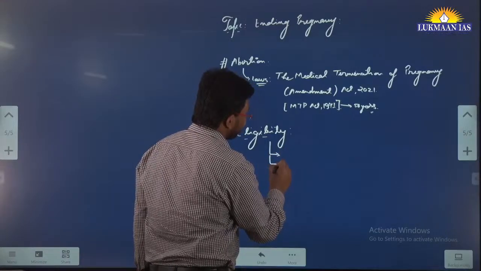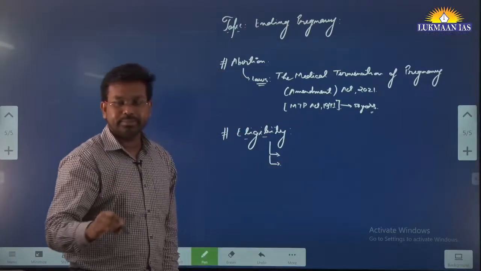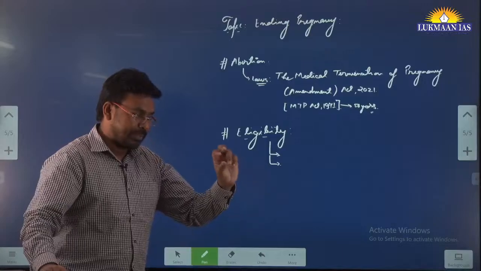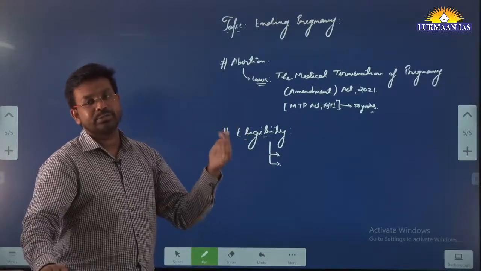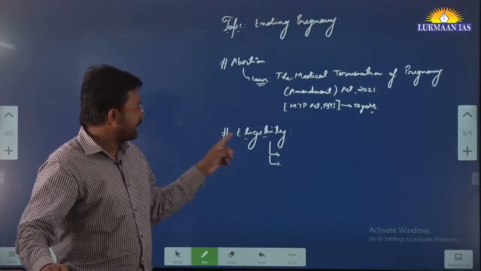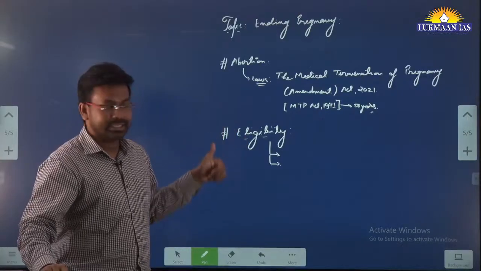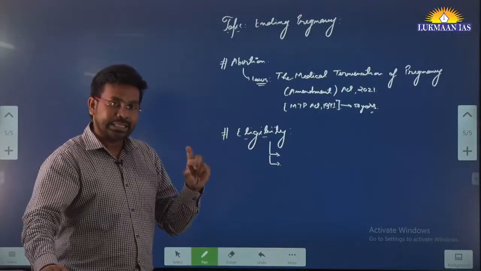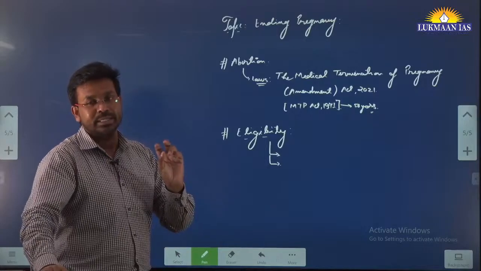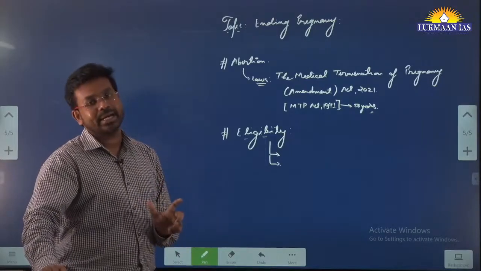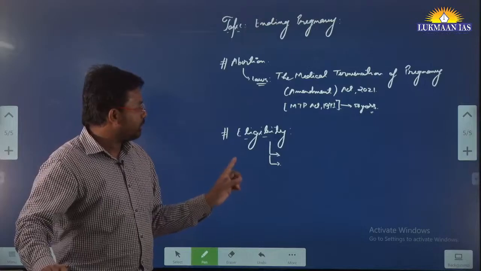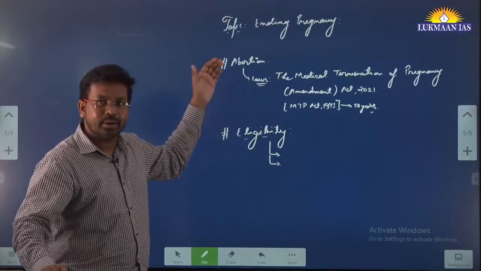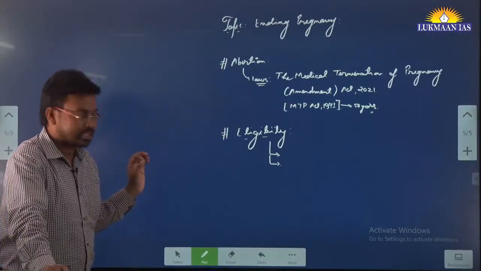They say that if a woman is pregnant and bearing the child may risk her life, that can be one ground for abortion. Second, if a woman is a rape survivor and she has a child, she can abort that child. These are some of the conditionalities associated with it.